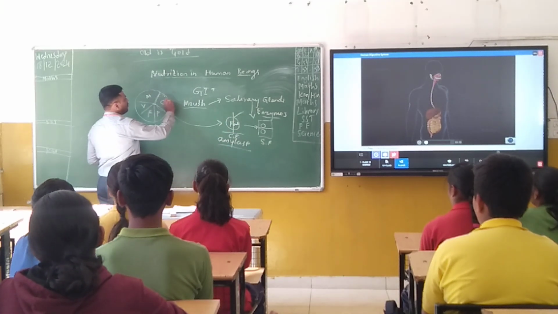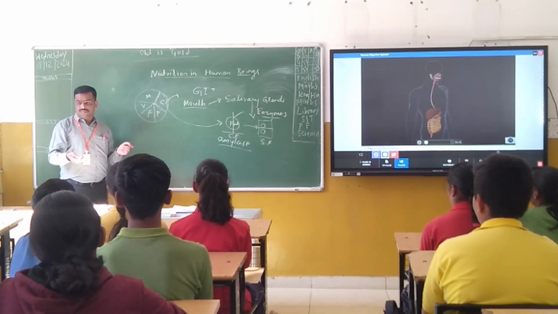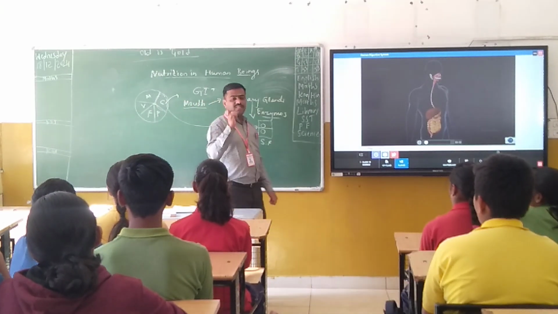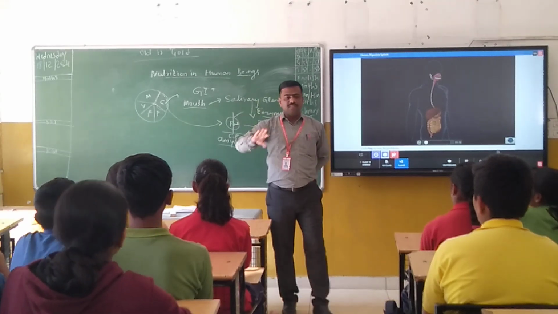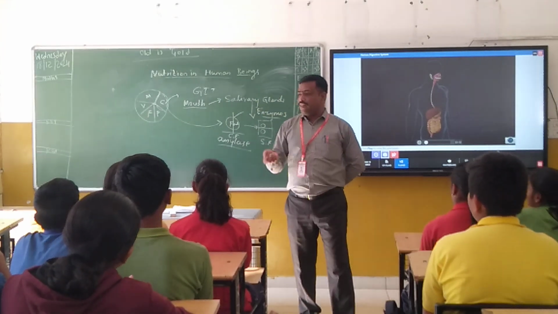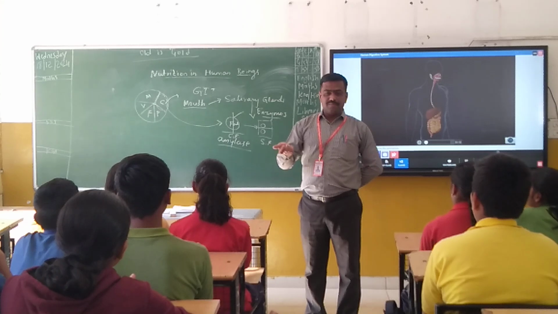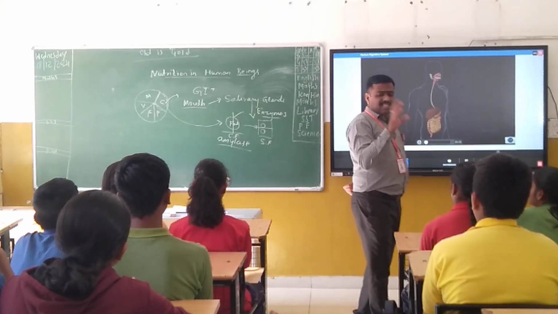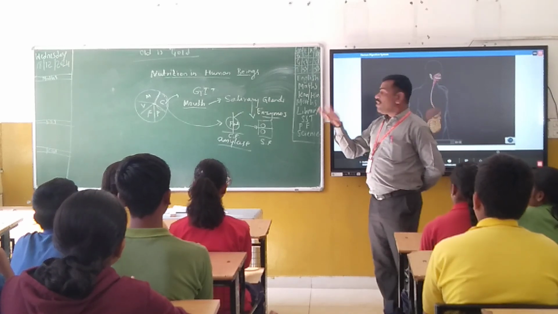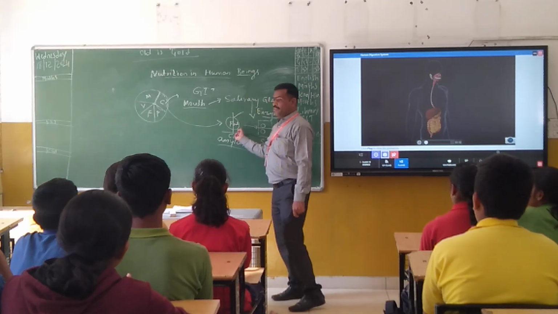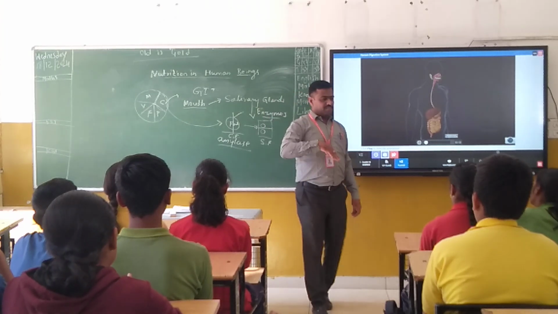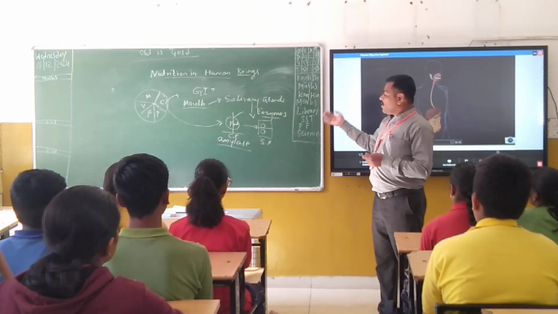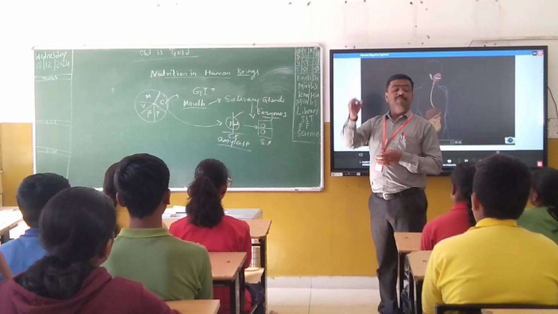That is the name of the enzyme, and it is responsible for converting carbohydrates into glucose. As you know, in food, carbohydrate is present in the form of starch. By photosynthesis, the plants produce carbohydrates. That carbohydrate is present in the form of what? Starch. Suppose we eat rice, what does rice contain? Starch. Starch is a complex food. It is insoluble in water, and our body can't absorb it. Because of that, first it is converted into what? Simple carbohydrate.